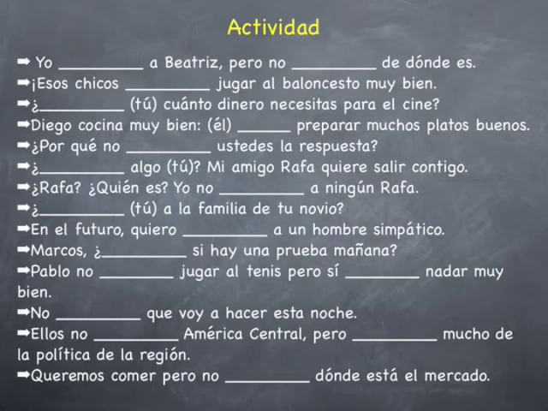Okay, now I have an activity for you all. After the activity, you're going to have to stop the video. I'll put a slide for that so that you can complete the activity. You can do it on your screen, or you can write it down. I'm going to move it forward, and it's going to tell you to stop the video, because in the following slide I'm going to have the answers and I'm going to read them with you.